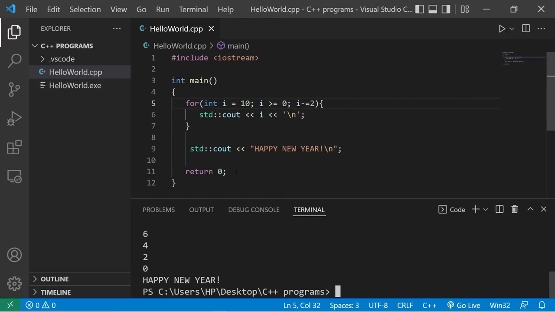There's a lot of overlap where you could use either a while loop or a for loop. For loops tend to be better in situations where you only need to repeat code a certain amount of times. Your assignment is to post a use of the for loop in the comment section down below. And well, yeah, those are for loops in C++.